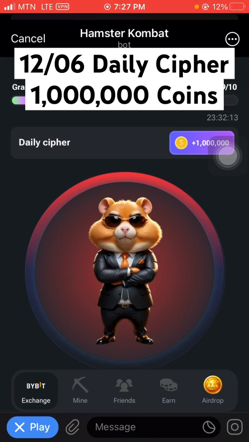So the H is 4 dots. So 1, 2, 3, 4. And then the A is a dot and a dash. So dot, dash. And then the M is 2 dashes. So dash, dash. And then the S is 3 dots. So 1, 2, 3. And then the T is 1 dash.